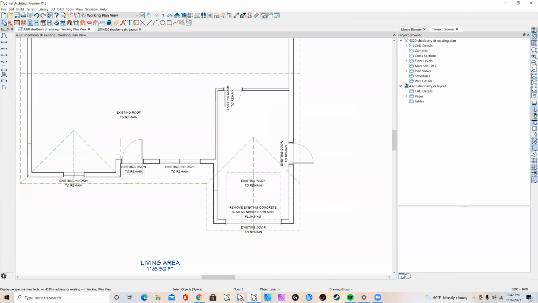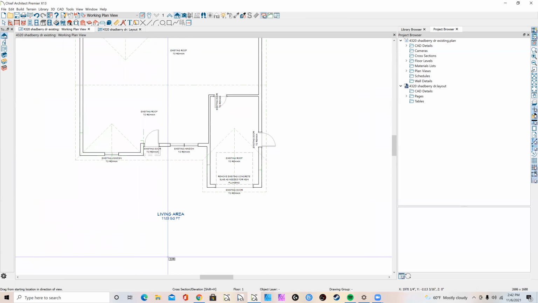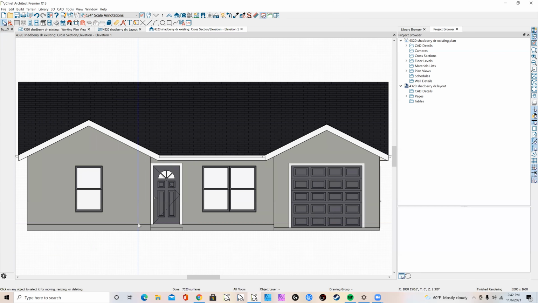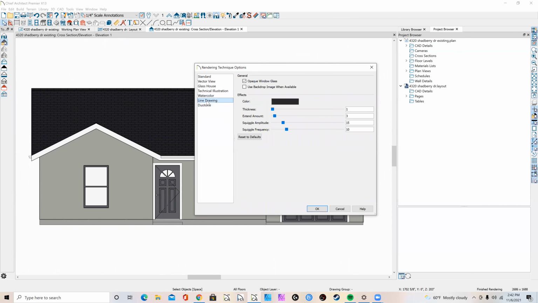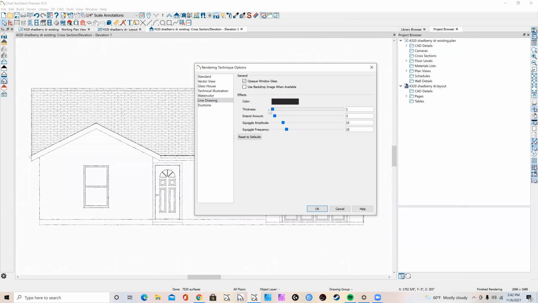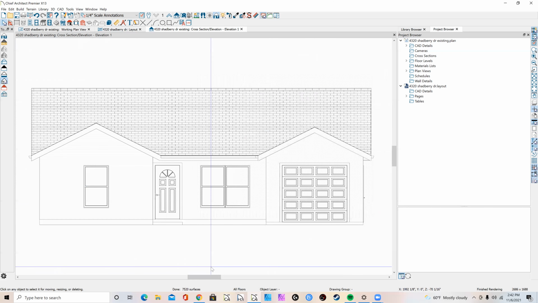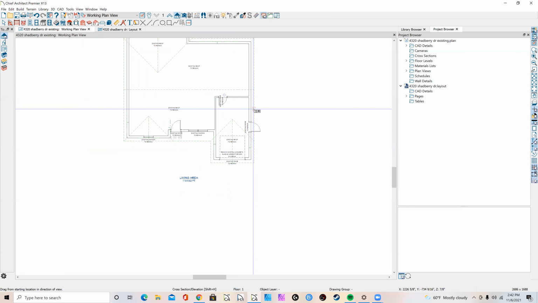So I'm going to come here and shoot an elevation. Sometimes I use these. I think in this one, I only have to fit one shot in.